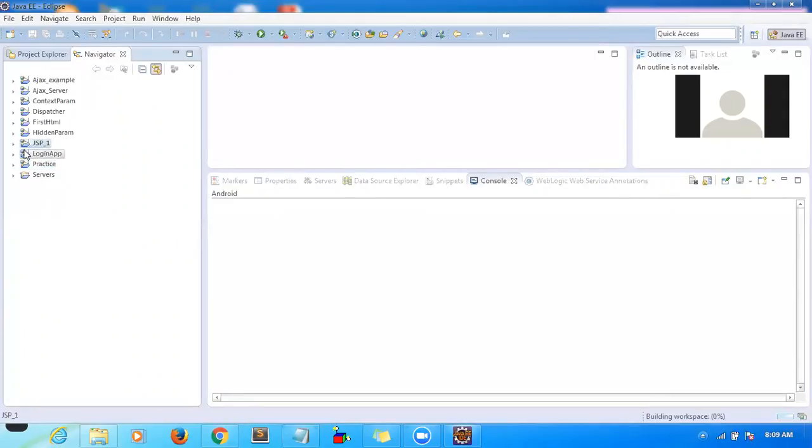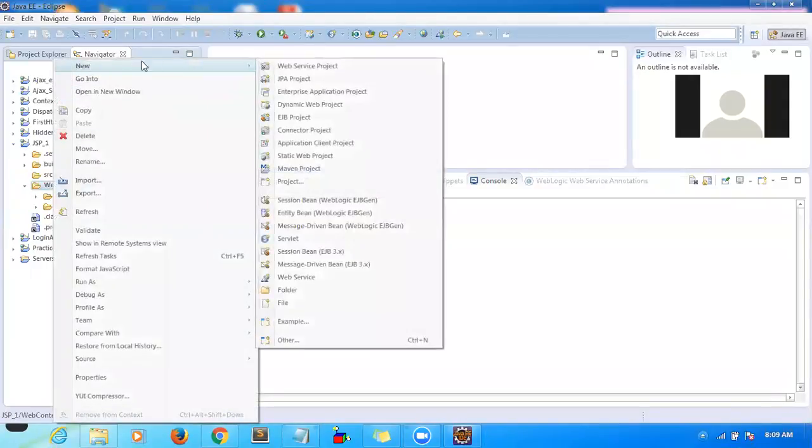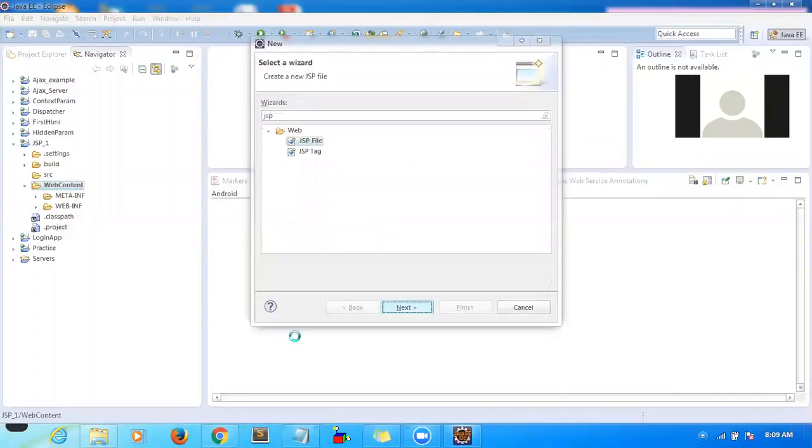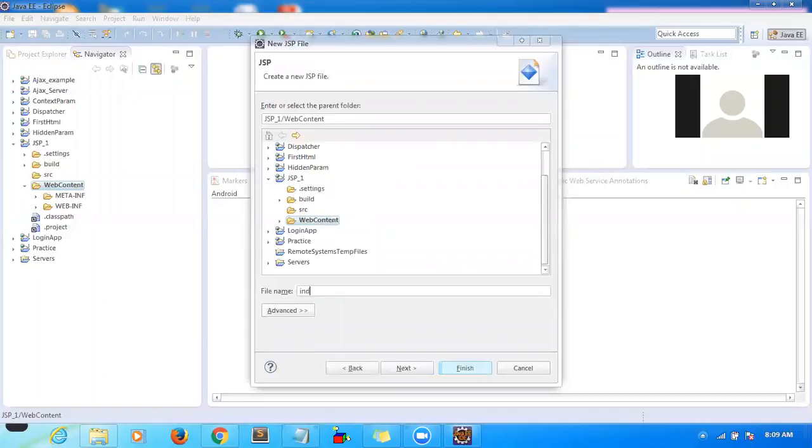So now I created one simple web application, JSP_1. Inside JSP_1, I have web content. Inside web content I want to create a JSP file. How to create a JSP file? Right click, new, JSP. The file name I'm going to give is index.jsp.